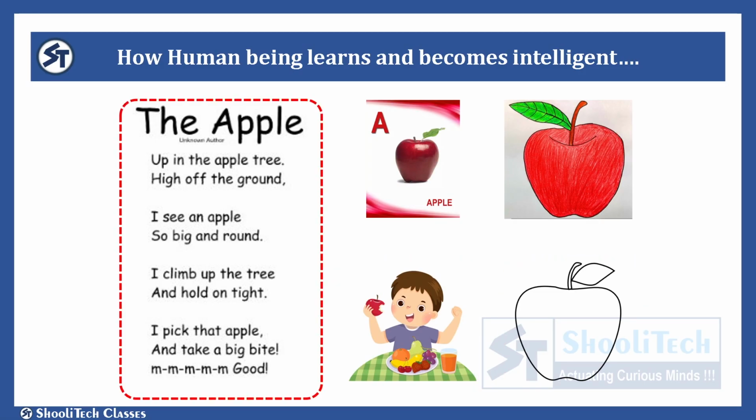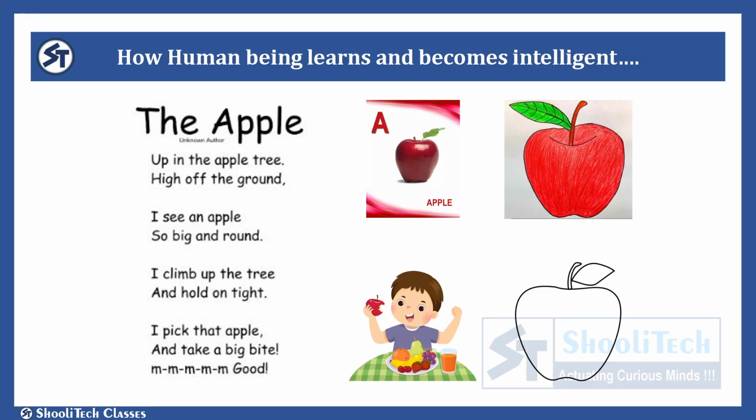Or to make his learning interesting, we will even teach him some rhymes about apple. We give him so much information about apple so that he can be familiar with an apple. Means if we want to teach something to the child, we need to provide him maximum information about that thing, and gradually he will be able to understand and learn about it, right?